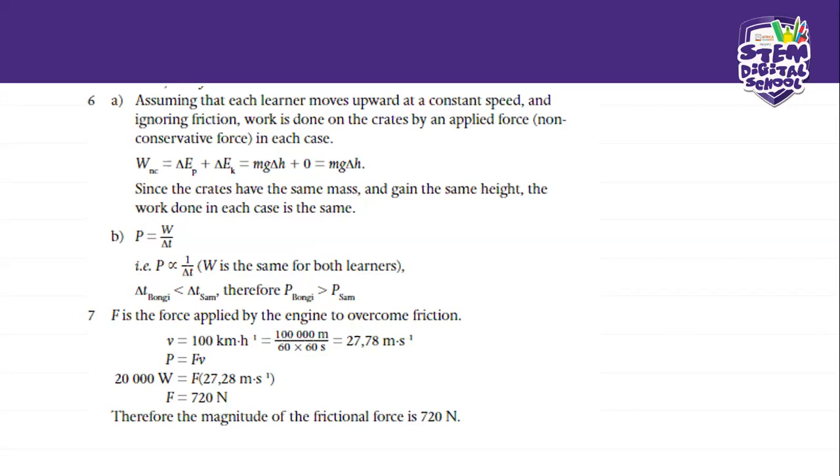So the time is inversely proportional to power, given the work is the same for both learners. So the longer the time or the greater the time, the less power that is used, right? So in this case, change in time for Bongi is less than change in time for Sam, which means that Bongi will have a greater power than Sam, because her time is much less than Sam's. Okay. I hope that it makes sense for you.